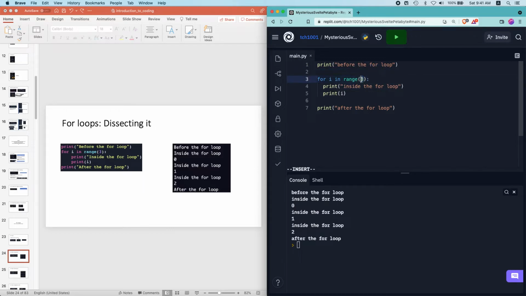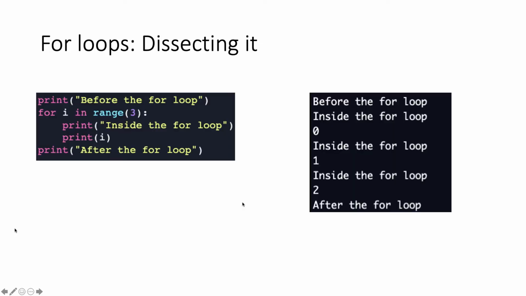So in this case I write 3, so the inside of the for loop will be executed 3 times, and the for loop will also help us keep track of how many times the loop is executed, with the variable I as a counter. It starts off from 0 for the first iteration. Then after the first iteration, it goes to 1, goes to 2. So the variable I will take on the value 0, 1, 2 sequentially with each iteration of the for loop. So that's how the for loop works.